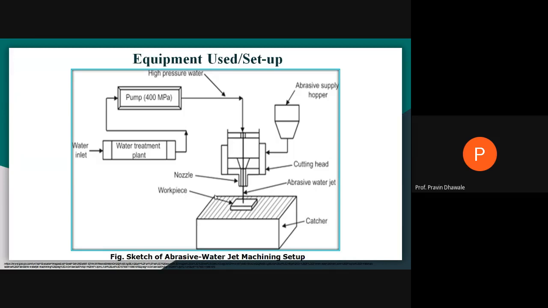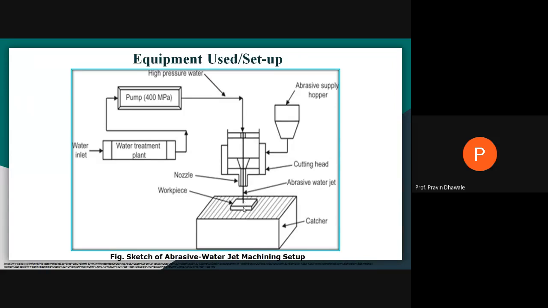When this high velocity water jet strikes the workpiece, material is removed from the surface of the workpiece. You may produce a slot on this workpiece, right?